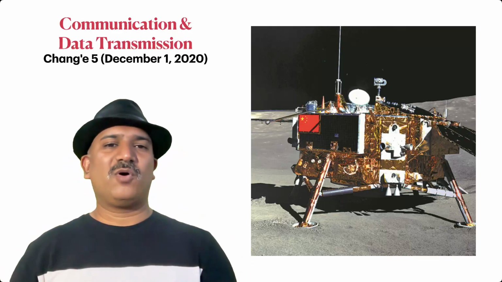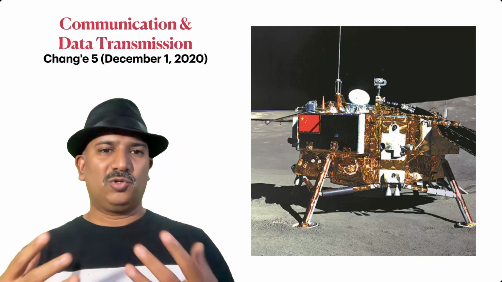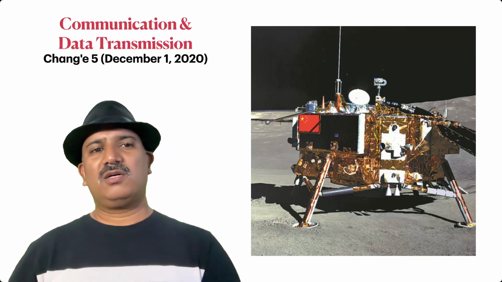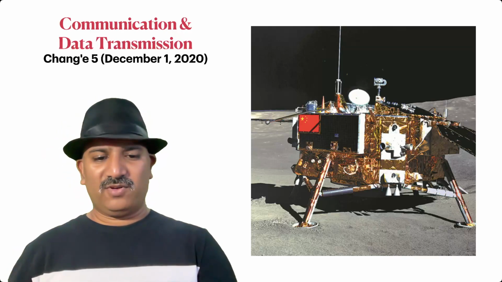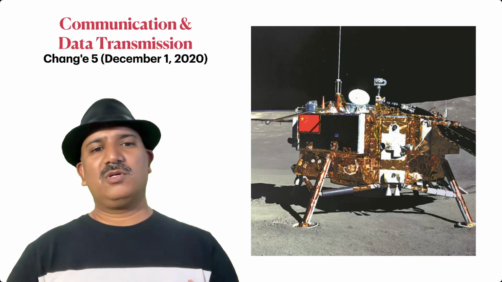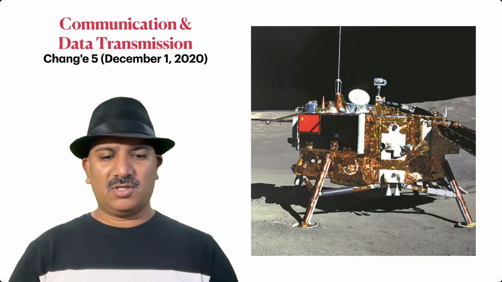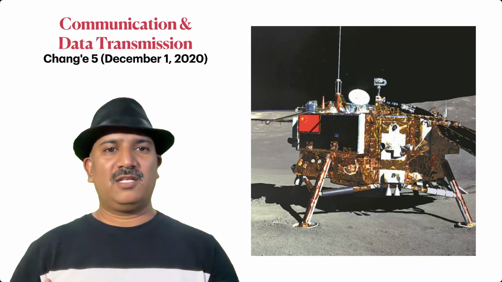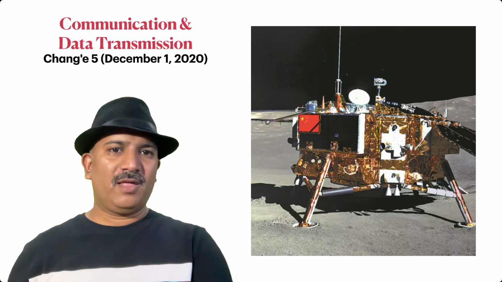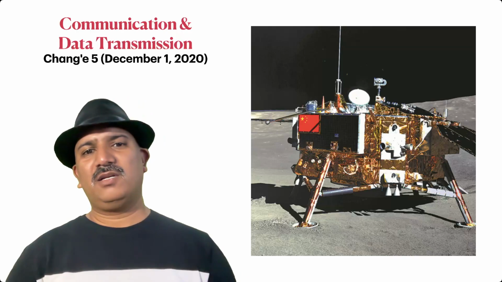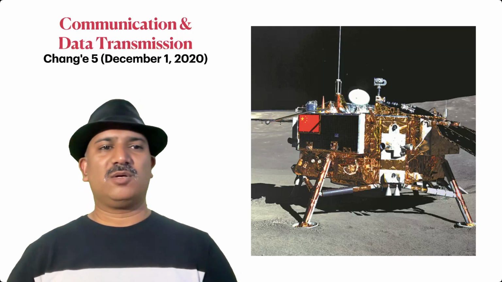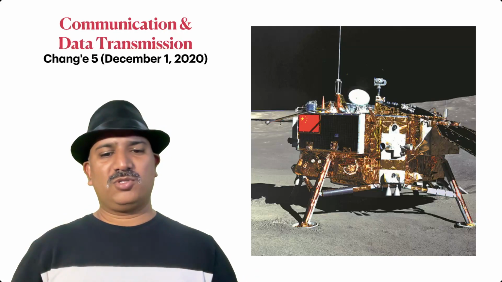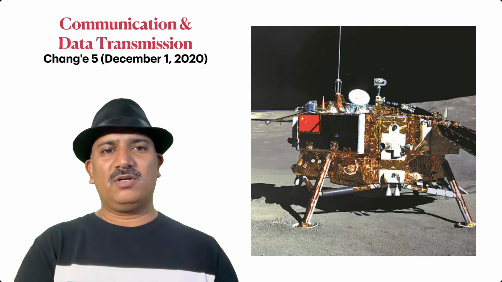But then later it was found that the landing module had its own calculation and landing protocol. So that eventually landed on the moon softly, so it was successful. But due to the communication disruption, there was a temporary delay and no information, a silence period during the soft landing. Yes, there was a successful soft landing, but the communication could go wrong as it approaches the landing position. So communication and data transmission rate are also very important for the soft landing.